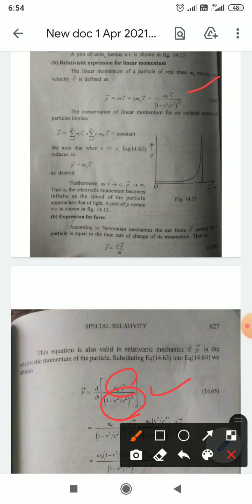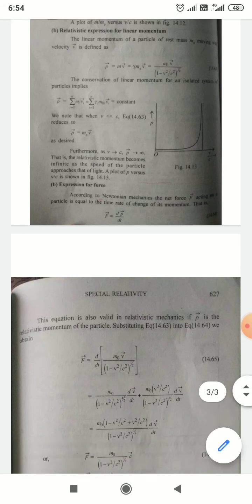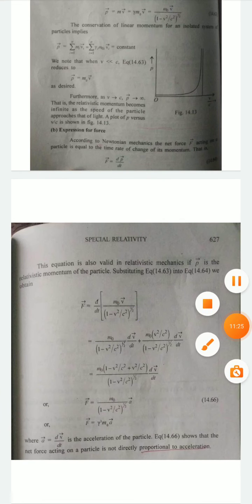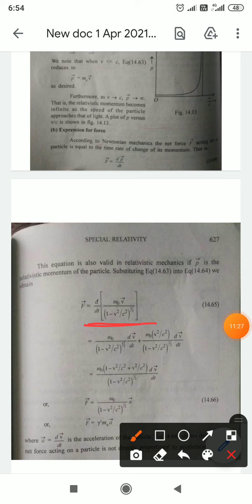Now we have to consider the derivative of this with respect to t. The first function is 1 by the square root of 1 minus v square by c square, so it will be m0 by the square root of 1 minus v square by c square and dv by dt.